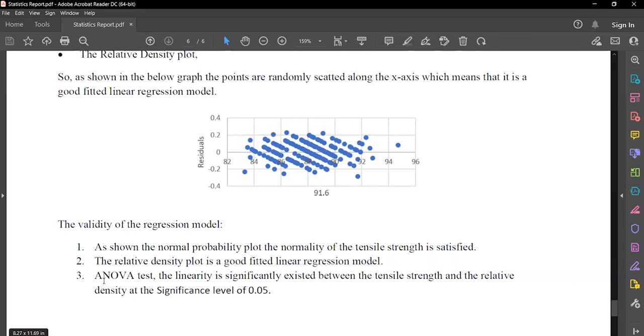And the last one is the ANOVA test. The linearity significantly exists between the tensile strength and the relative density at the significance level of 0.05.